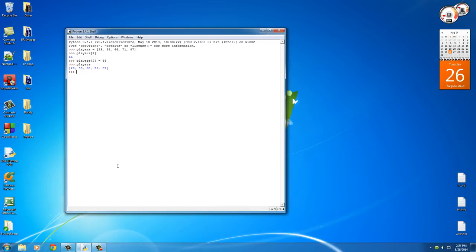Now, another thing that we can do is add more items to the end of this list, and we can do it in one of two ways. The first way is just to say players, which is equal to this list, plus another list. Let's say, I don't know, 90, 91, and like 98. Now whenever we hit enter, it gives us our new list, which was the old one plus what we just wrote. However, this doesn't permanently change the players list. The original players list is still the same. It just temporarily gives you a new list.